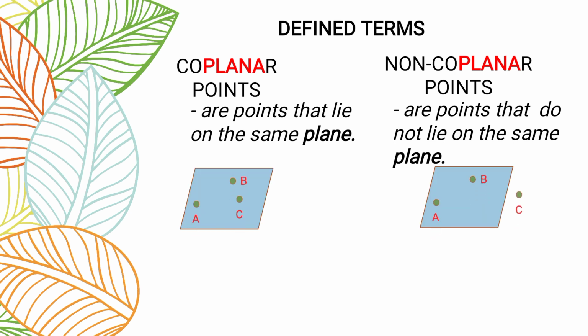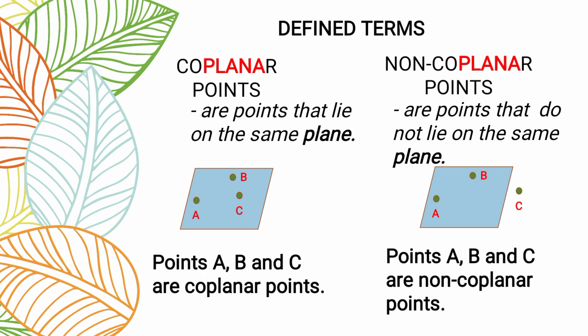So, example, meron tayong dalawang plane. Sa first plane natin, we have points A, B, C. Lahat sila nasa loob ng plane. While dun sa second plane natin, sa non-coplanar, si A at si B lang yung nasa loob ng plane. Si C nasa labas. Okay po. So, therefore, we can say that points A, B, and C are coplanar points dun sa una nating plane. Sa second plane natin, points A, B, and C are non-coplanar points kasi nga po, si C nasa labas, wala siya sa loob. Okay, so I hope you differentiate the coplanar and non-coplanar points.